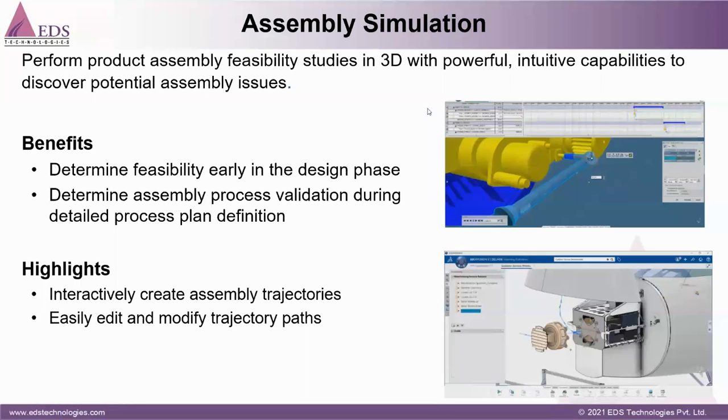So the benefit of assembly simulation is that we can detect problems in the early design phase and validate whether there is any clash. We can do this in this 3DEXPERIENCE platform itself.